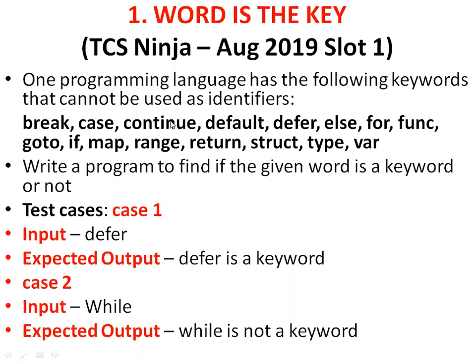So these are the keywords that are assumed in this programming language. We need to identify whether the word entered by the user is a keyword or not. Some test cases are given. First test case, the input is differ, so the expected output is: differ is a keyword. In the second input, he has given capital letter While. While is not a keyword because in this language he is not using this while statement.